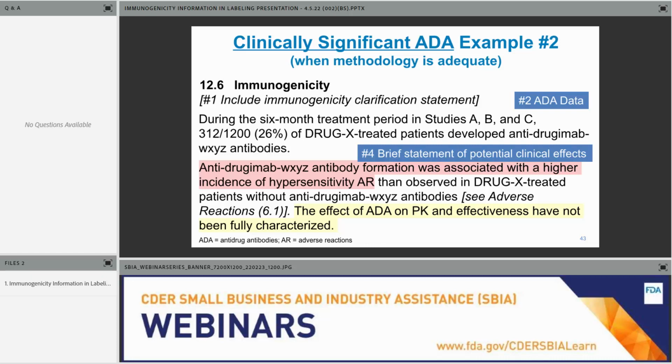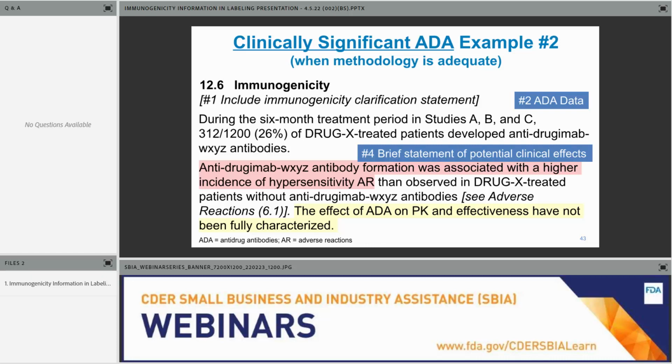So again, pink, red, there's potential concern for the purposes of this presentation that there was an associated ADA and a higher incidence of hypersensitivity adverse reactions. However, with respect to effectiveness, that has not been fully characterized.